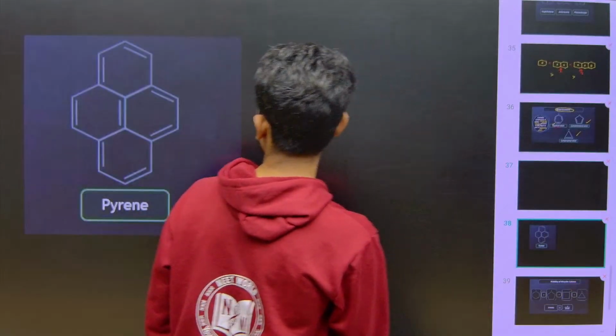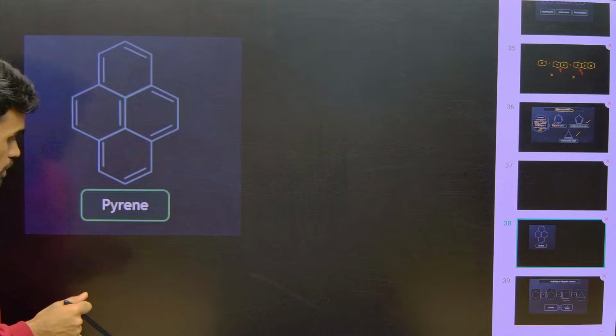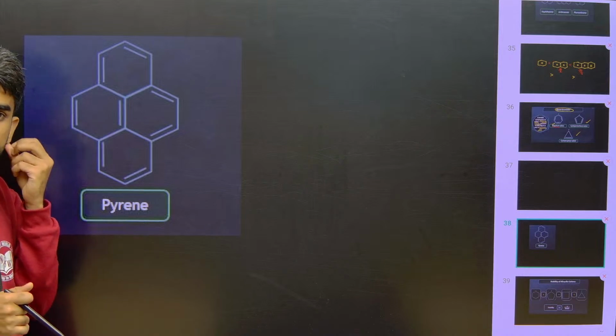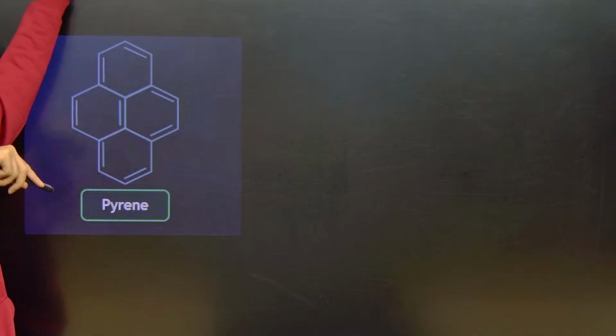And this one, if you look, how many electrons are you seeing in this? 1, 2, 3, 4, 5, 6, 7, 16 pi electrons. So 16 means what will you think? Aromatic, non-aromatic? No, sir, anti-aromatic. So you will think it is anti-aromatic.